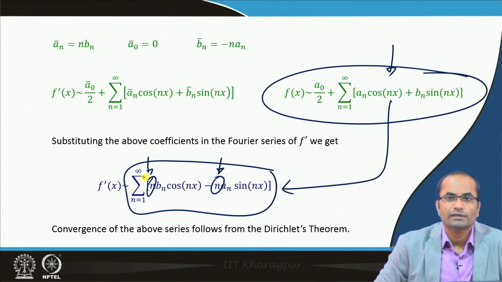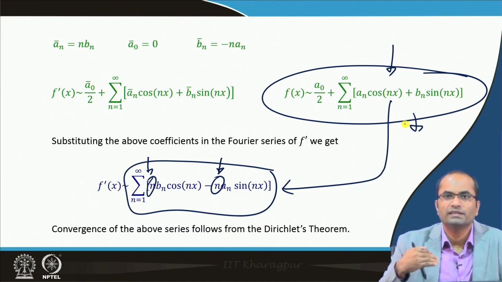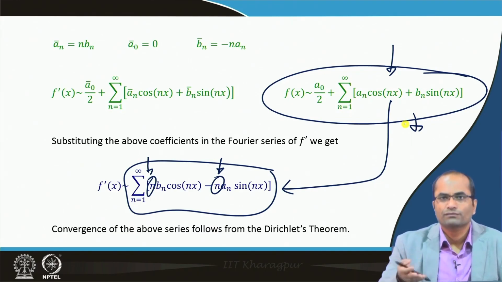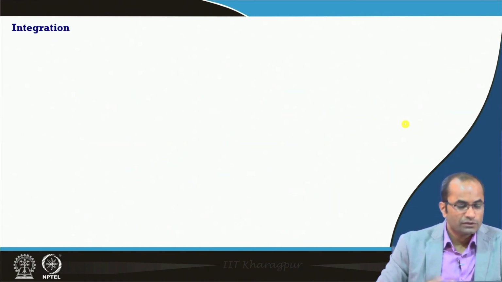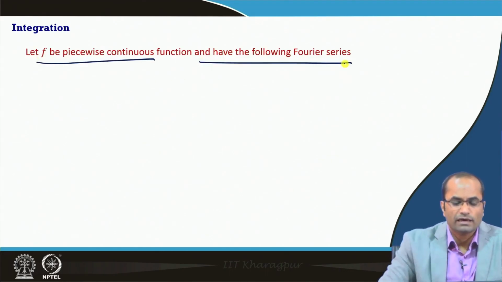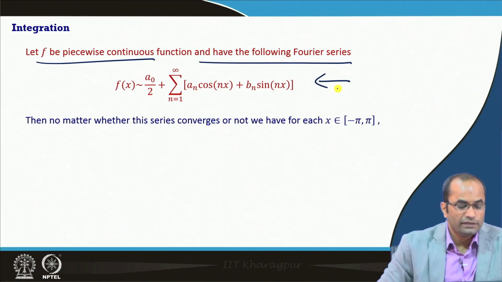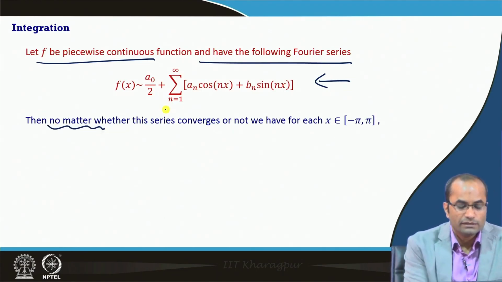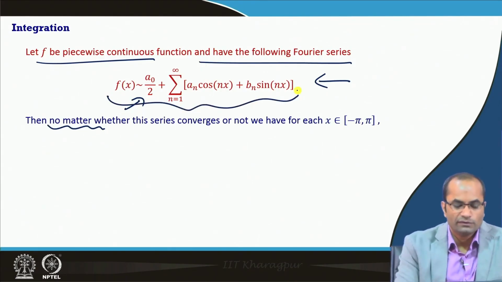On the other hand, in integration we will observe that these n's will not come in the multiplication, but rather they will come in the denominator, and that makes the new series easier from the point of view of convergence. Well, so now coming to the integration part. If again f is piecewise continuous and has the standard series of f(x), then no matter whether this series converges or not, we are not even worried about the convergence of this series now.